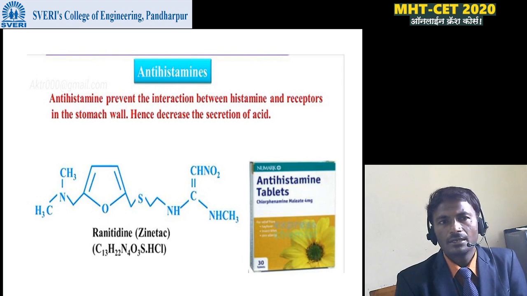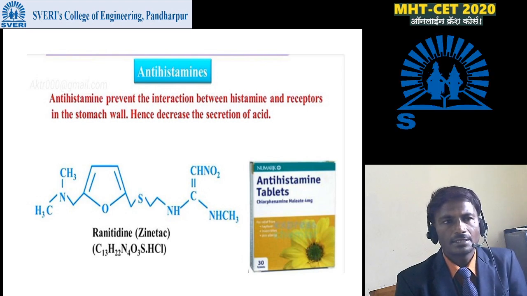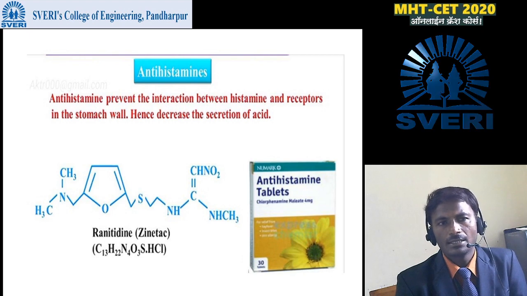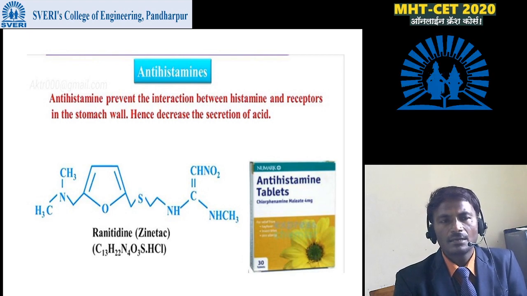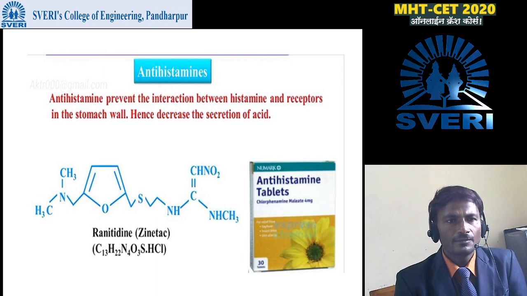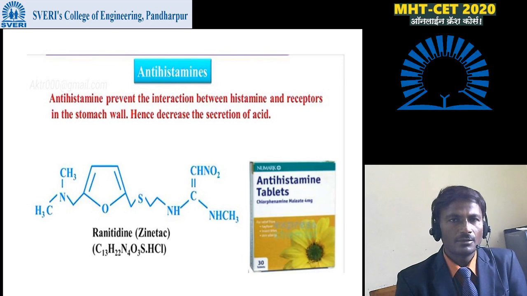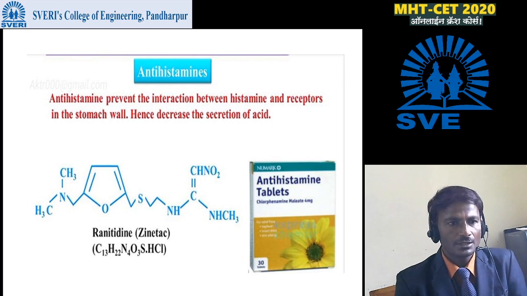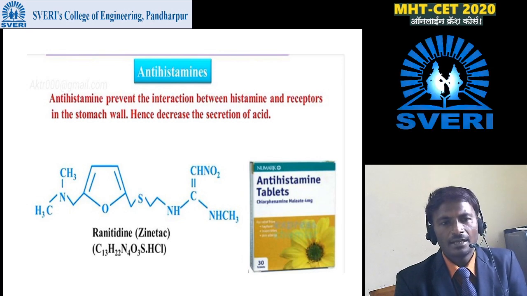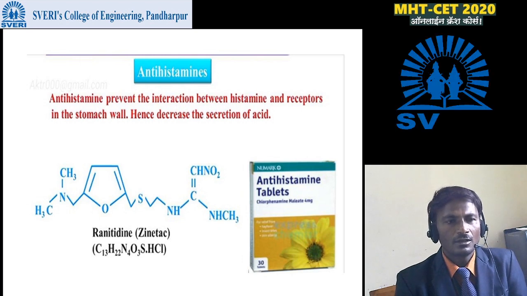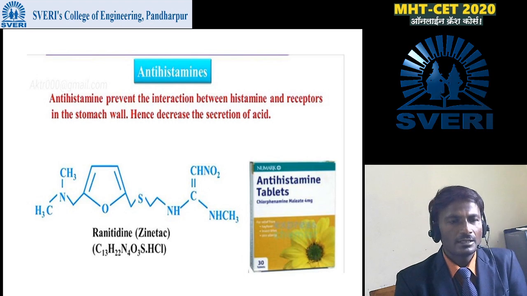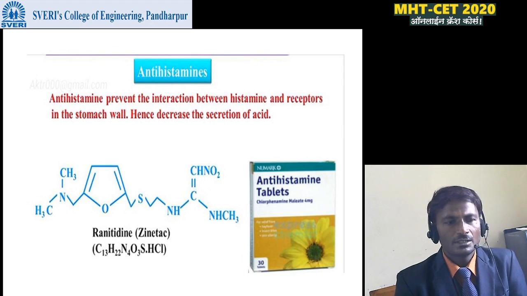Antihistamines prevent the interaction between histamine and receptors in the stomach wall, hence decreasing the secretion of acid. These antihistamines are responsible for reducing the acid secreted by the stomach during the food digestion process. For example, ranitidine, called Zintac, and a common example is Rantac.